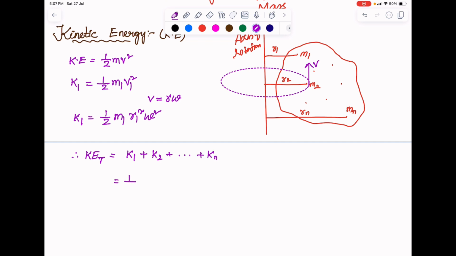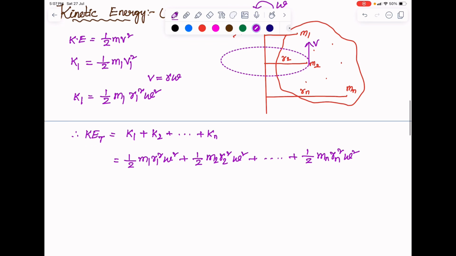I can write this as half m1 r1 square omega square plus half m2 r2 square omega square plus so on plus half mn rn square omega square. I can take half omega square common, so it will be m1 r1 square plus m2 r2 square plus so on plus mn rn square.